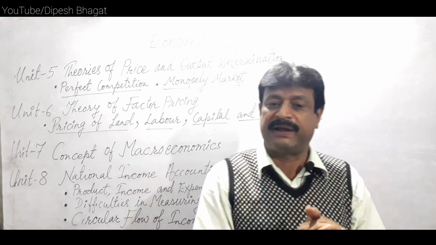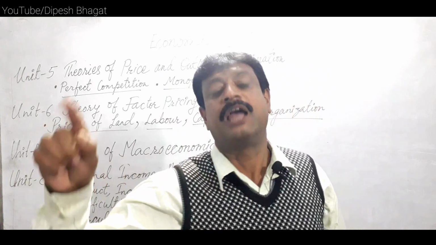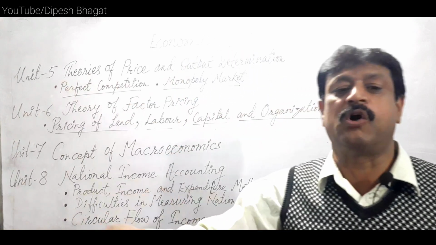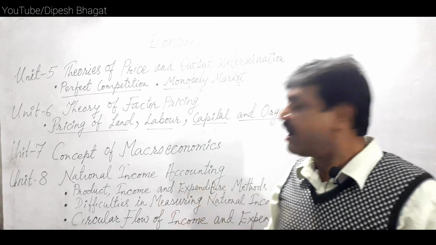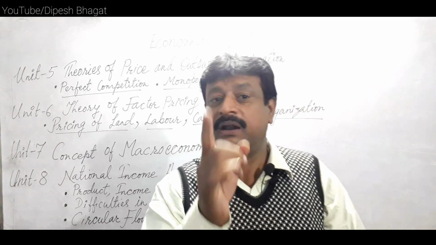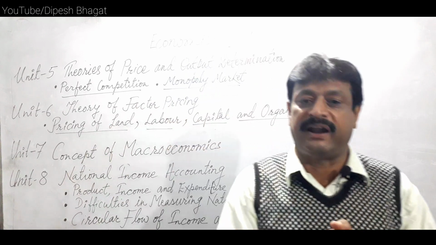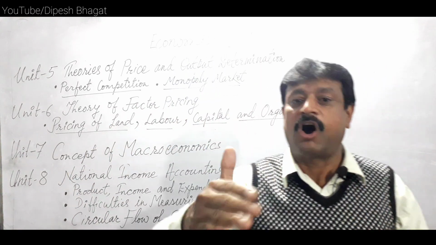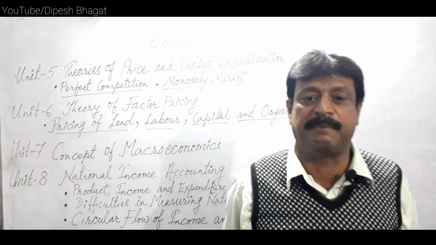Under the final product method, national income or GDP is calculated by evaluating the price value of all final goods and services produced within the domestic territory. Now, in the value added method, we need to calculate GVA, gross value added, the total value added on the primary product. How much value is added on the primary product?